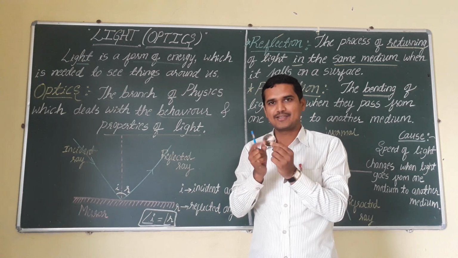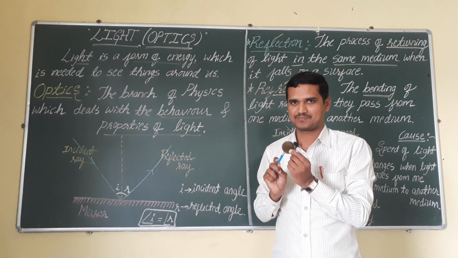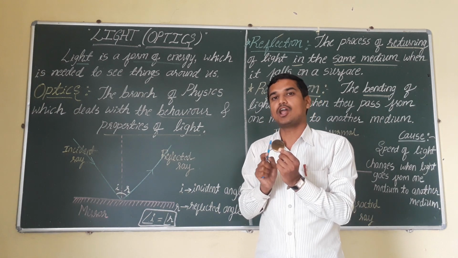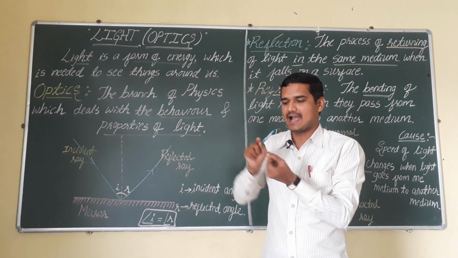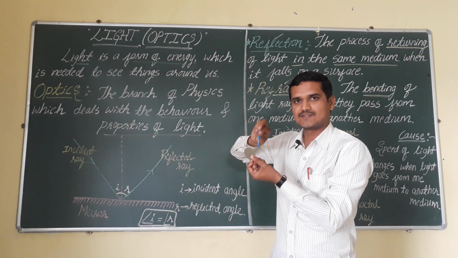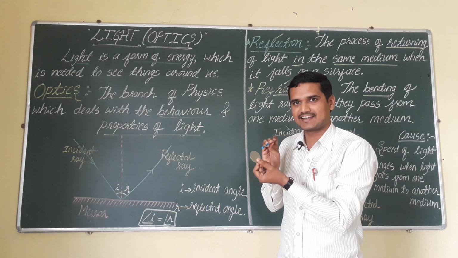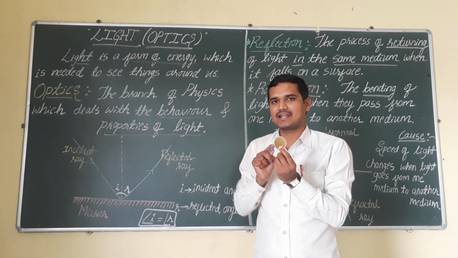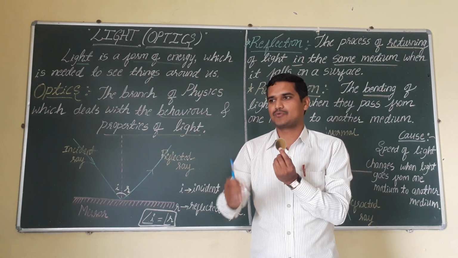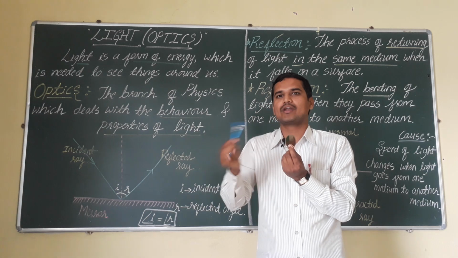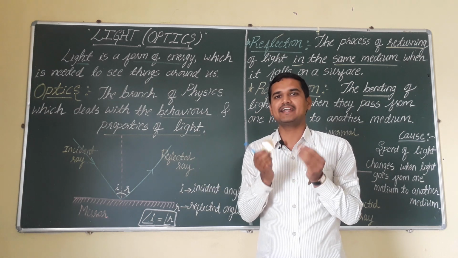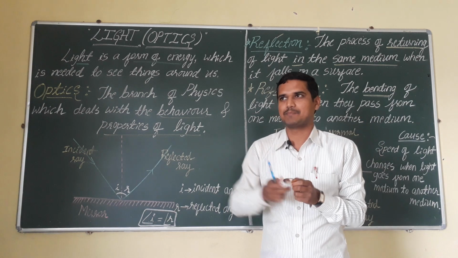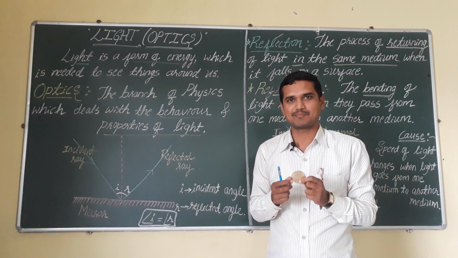And one more material you are observing here is called a mirror. Remember, this mirror has one very important property. It is always silvered or painted at its backside portion. You can observe here, there is a silvered color, a painting color. This is the main property of the mirror. For the mirror, you can only see from one side. If you stand here, you can see your own image. This is the main difference between the lens and the mirror. And this mirror is used at your home. The plain mirror, whatever you are observing at your home, is nothing but a mirror only.